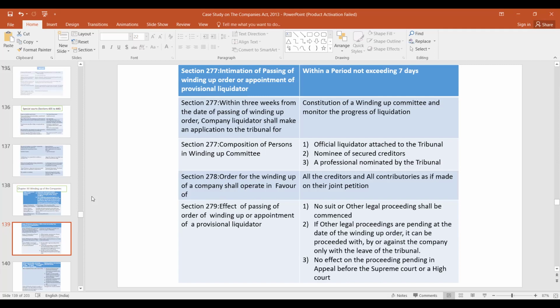What is the composition of this winding up committee? The official liquidator attached to the tribunal, the nominee of secured creditors, and a professional nominated by the tribunal.